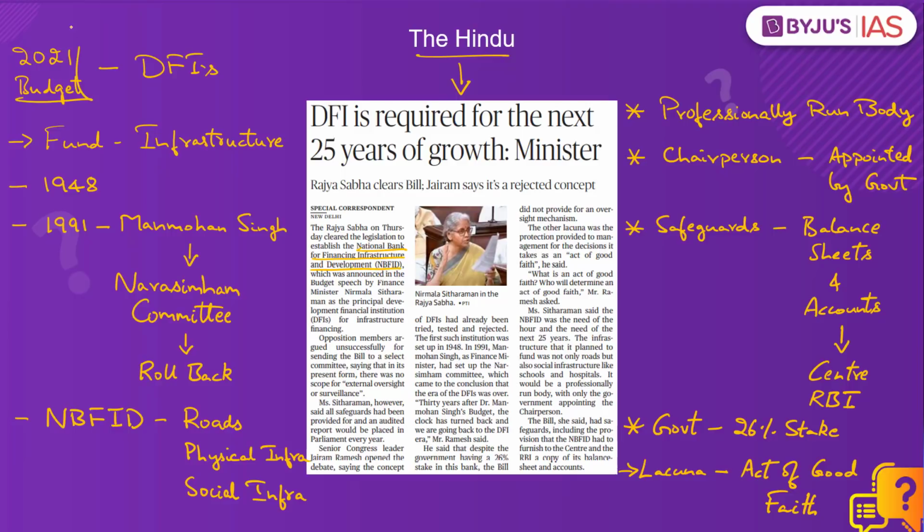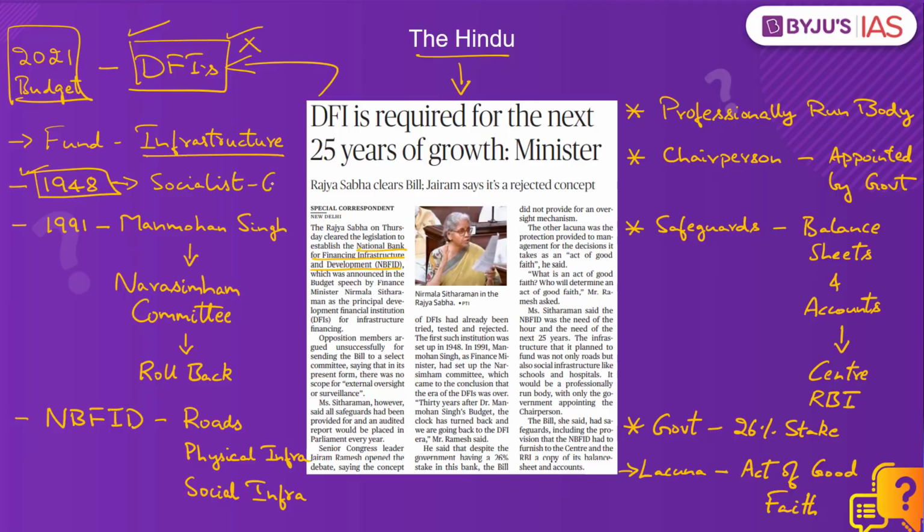In the 2021 budget, the Finance Minister had promised to set up DFIs, or Development Financial Institutions, with the sole purpose of financing infrastructure creation in the country. See, the DFI model is not entirely new to India because the first such institution was set up back in 1948 itself. When India was following the socialist model of development, the government was seen as the primary driver of infrastructure creation, and many such DFIs were set up in the past, and eventually they were rolled back from 1991 onwards as a result of the economic reforms that were introduced.